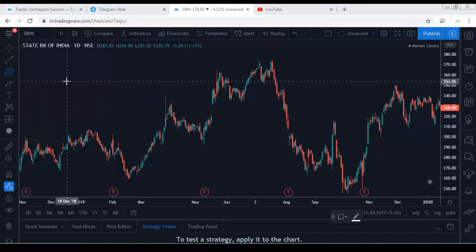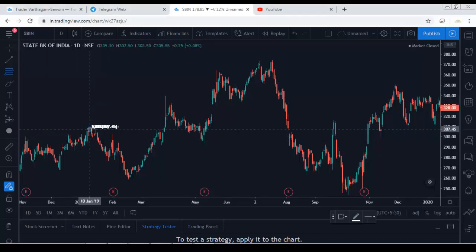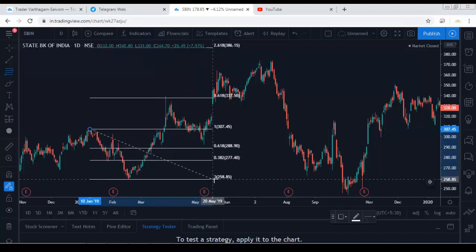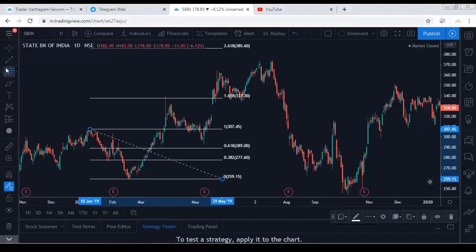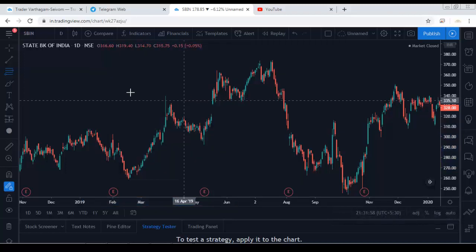This is the State Bank chart. Here I am going to draw the Fibonacci levels. See, this is the swing high, this is the swing low. From swing high to swing low I have drawn the Fibonacci levels. Here it has reached the target level of 1.618, which is the golden ratio.